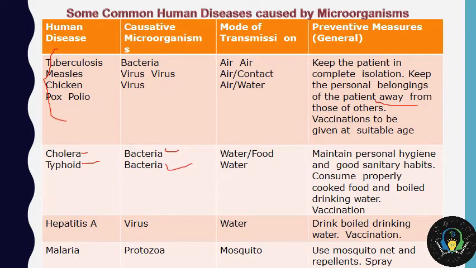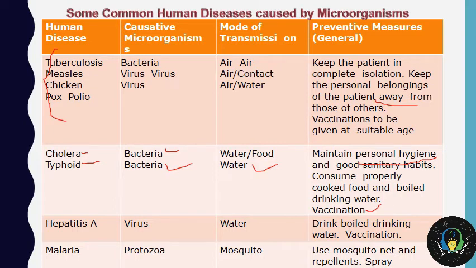They spread through water as well as food. So what preventive measures should we take? Well, it's very basic and primitive, which we should be following anyway. Maintain personal hygiene and good sanitary habits, consume properly cooked food and boiled drinking water, and vaccination is also available.